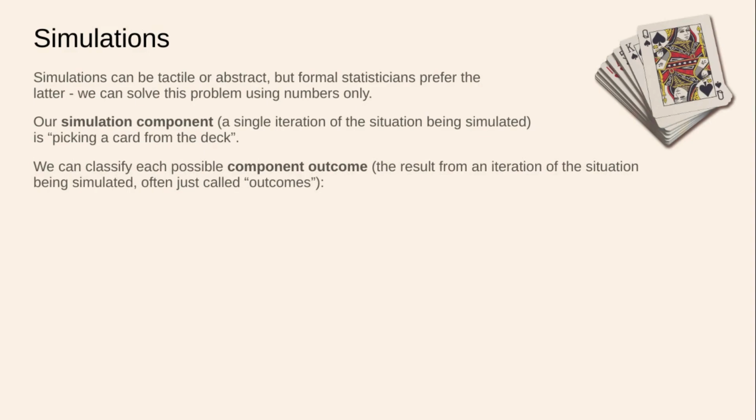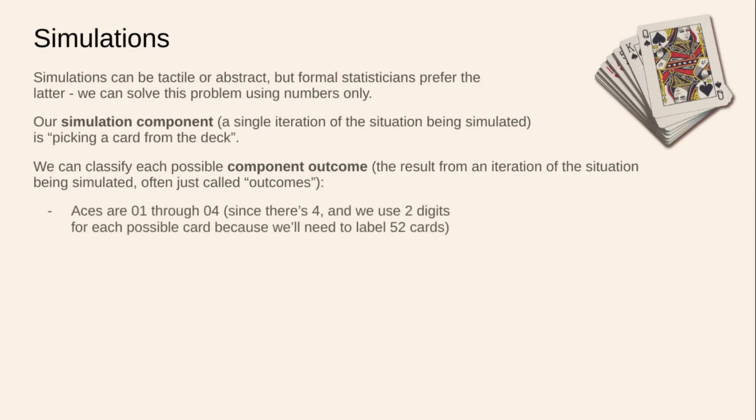So we can classify each possible component outcome, all right? So another technical term, component outcome, that is the result from an iteration of the situation being simulated, and oftentimes we just call this the outcome, all right? So you have the simulation component, what are you doing? Now we have the component outcome, or just the outcome.